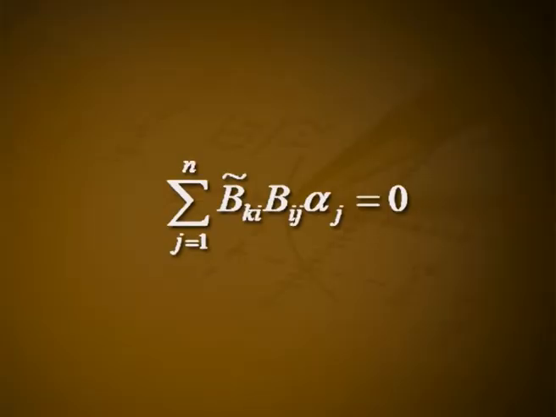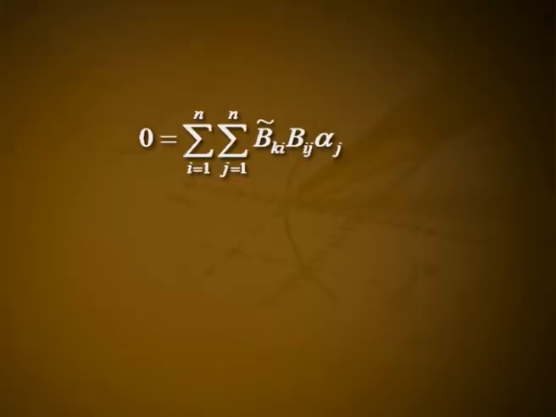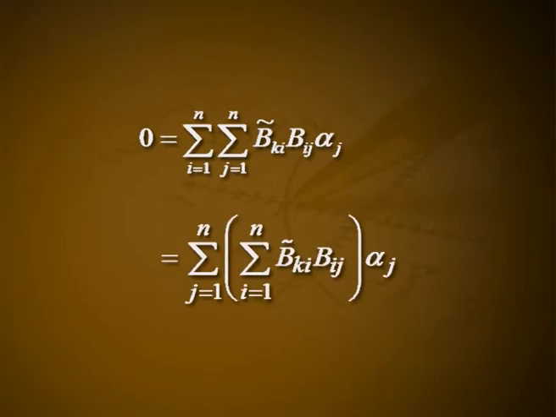In the general case, let B tilde equal the adjoint of B. Then by equation 3, sigma j equals 1 to n of B tilde ki Bij αj equals 0. For each pair k, i, and summing on i, we have 0 equals sigma i equals 1 to n sigma j equals 1 to n B tilde ki Bij αj, which equals sigma j equals 1 to n sigma i equals 1 to n B tilde ki Bij times αj.